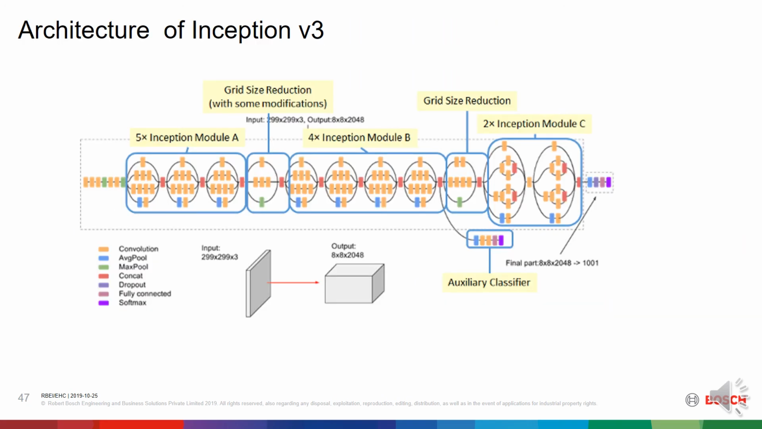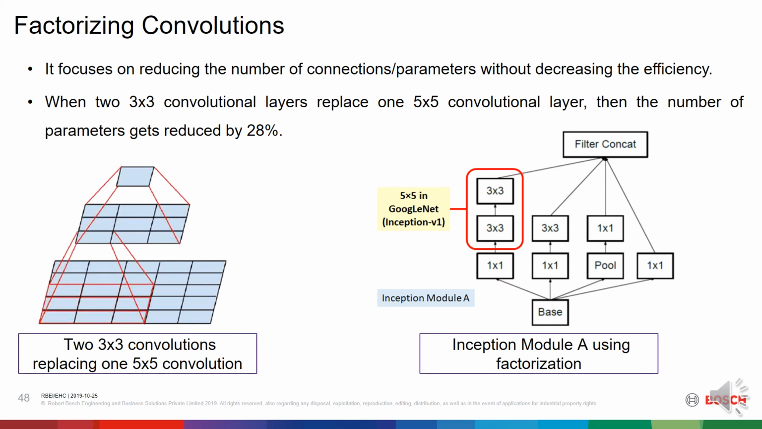Now looking into details of the architecture of Inception v3. Inception v1 is the first version of the deep convolutional architecture, which was refined to Inception v2 by introducing batch normalization, and later to Inception v3 by the introduction of additional factorization ideas. Factorizing convolutions focuses on reducing the number of connection parameters without decreasing the efficiency. When two 3x3 convolution layers replace one 5x5 convolution layer, then the number of parameters gets reduced by 28%.